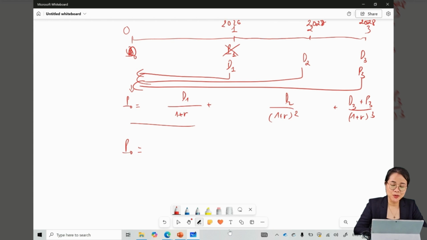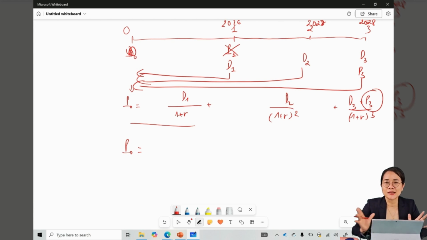And look at P3. That is the price by the end of year 3. How do you know this price 3 years later? If I could predict how much the price is 3 years later, I would actually be very rich now. No one can predict.